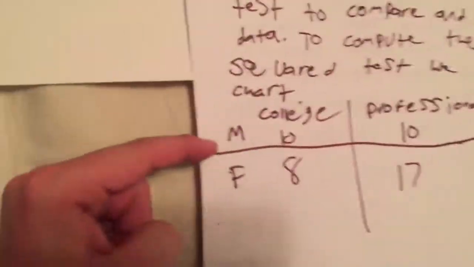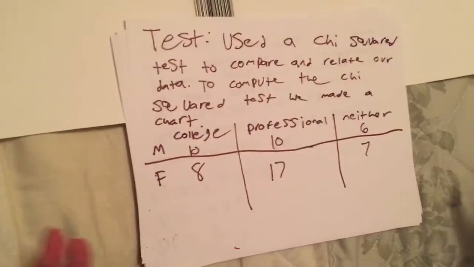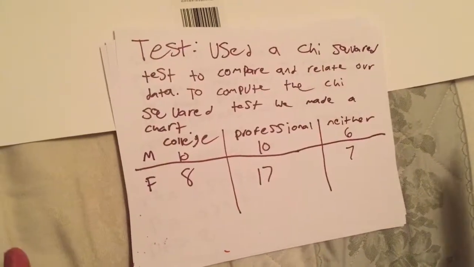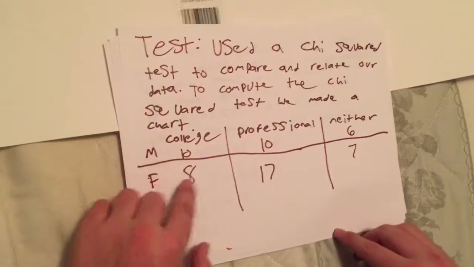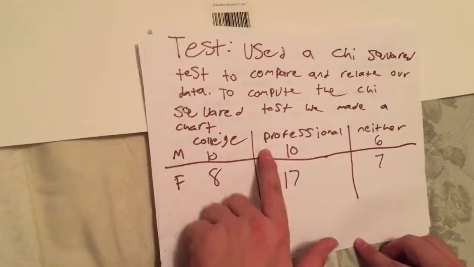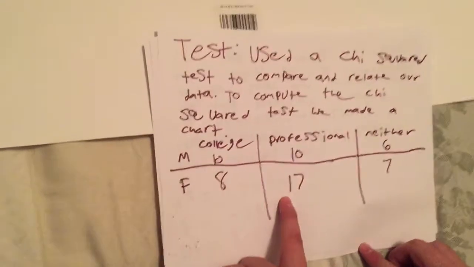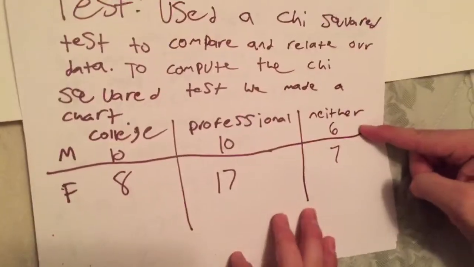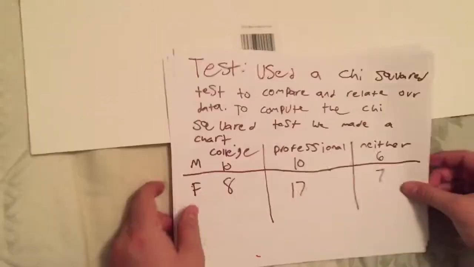So you see with my chart, I had a column for male and female, and then had college, professional, and neither up here. So I took the individual responses, which we had 58 total responses, and put them into categories of who chose what. So there were 10 males with college, 8 females with college, 10 males with professional, 17 females with professional, 6 males with neither, and 7 females with neither.